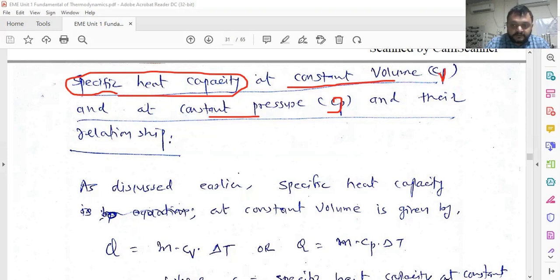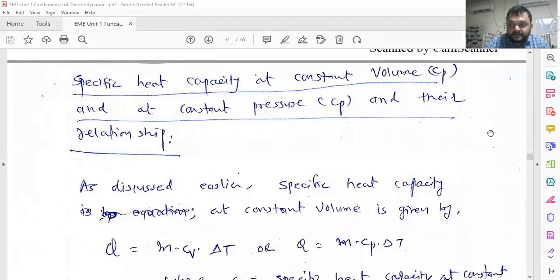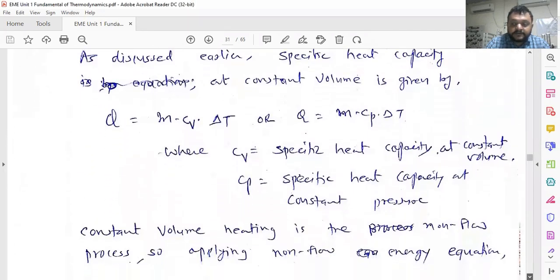So the fundamental equation of specific heat is Q equal to mc delta T. Okay, that is the fundamental equation. But if we are considering specific capacity at constant volume, then it is mCv delta T, or mCp delta T, where p represents specific capacity at constant pressure. Keep in mind that when we keep pressure constant, it is Cp, and where volume is constant, it is Cv. The equation remains the same. Now we are going to derive the relationship between these two.